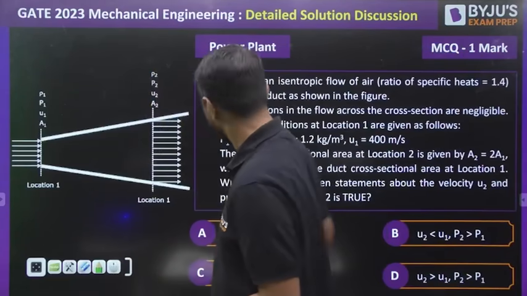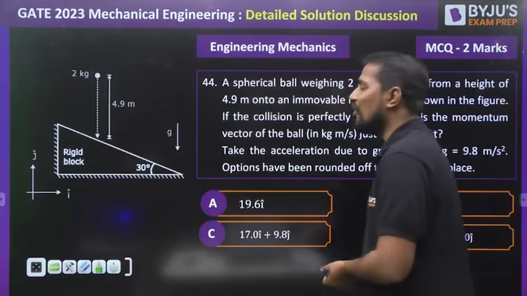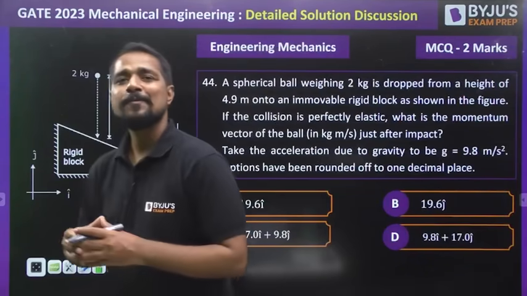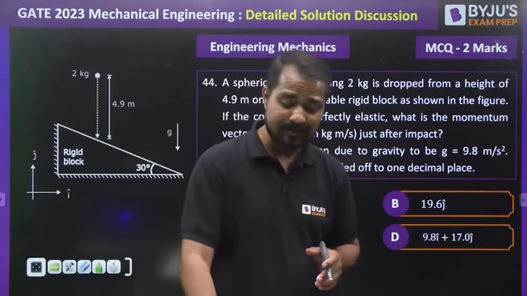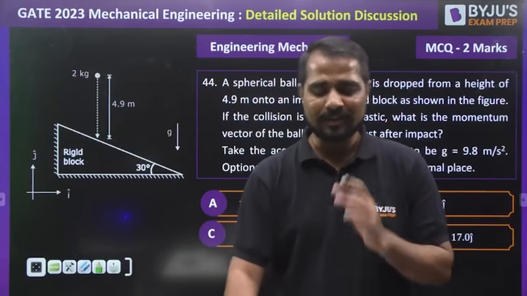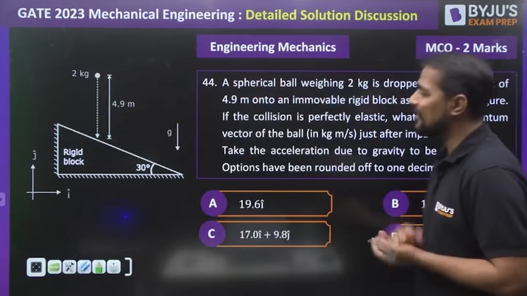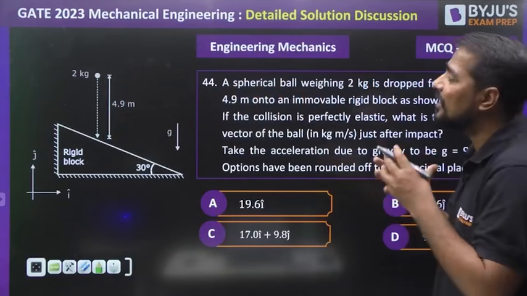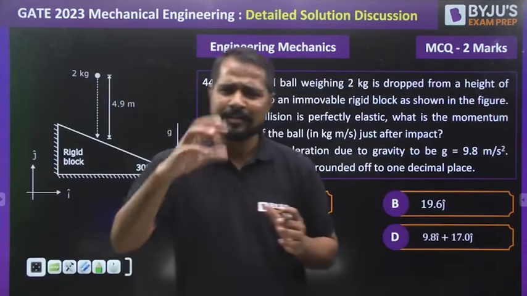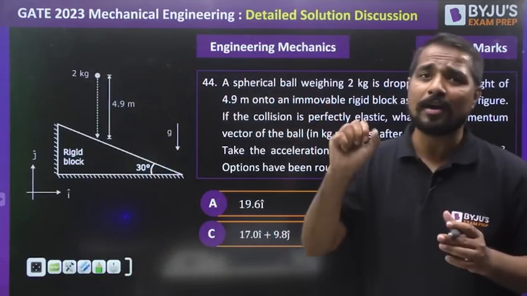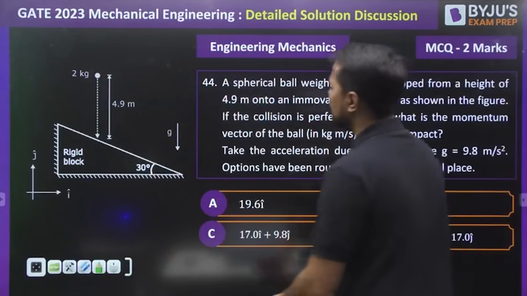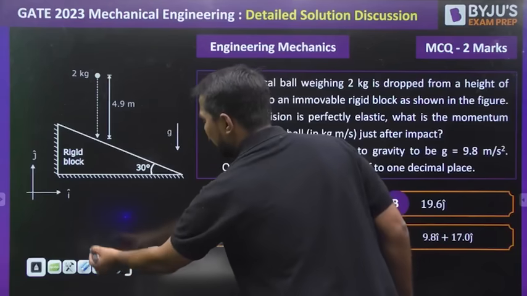After that, my dear, let's move forward and try to solve some tricky questions which were asked in engineering mechanics, an important subject. Total 3 questions were asked in engineering mechanics, and out of these 3, 1 question was very easy, related to the truss, but 2 questions are quite tricky. So let's discuss first of all this question, question number 44.